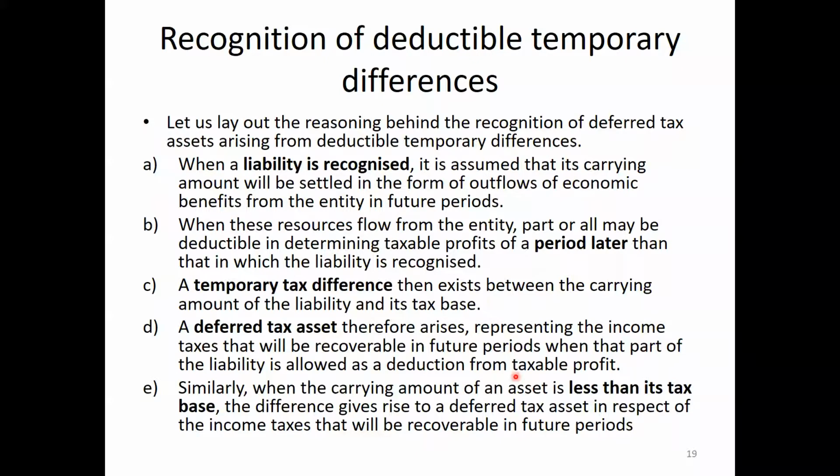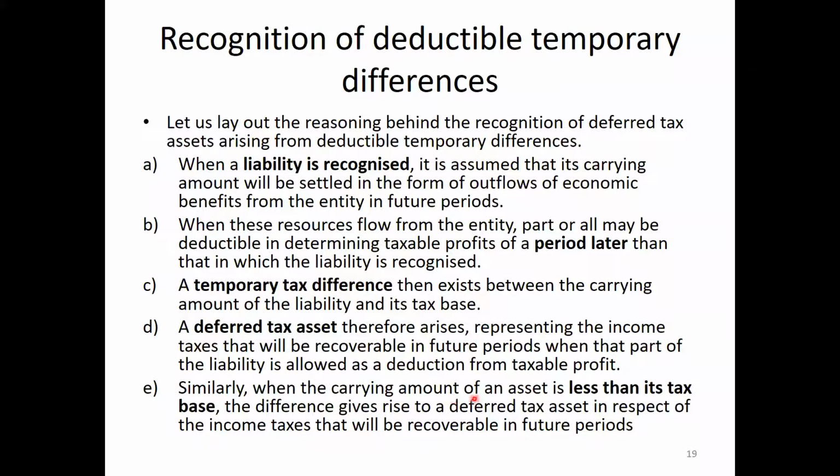Similarly, when the carrying amount of an asset is less than its tax base, right? This paragraph is talking about liability, right? This paragraph is talking about asset.